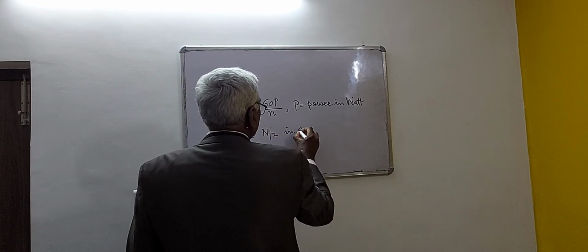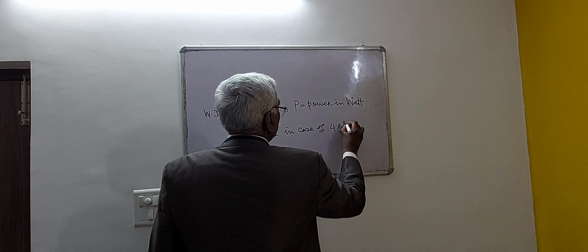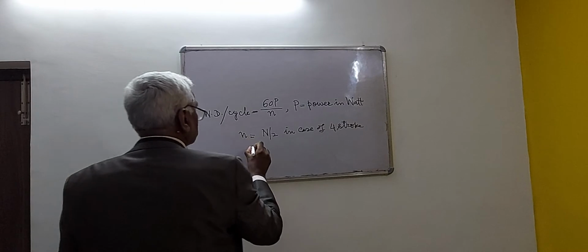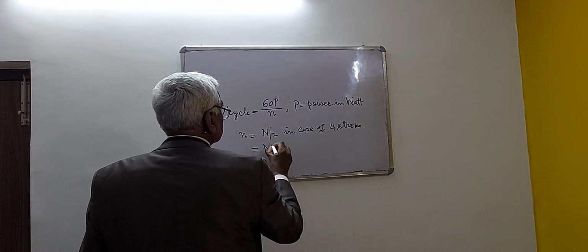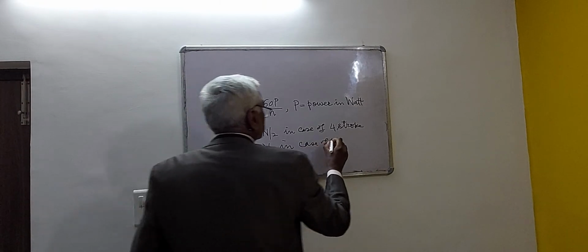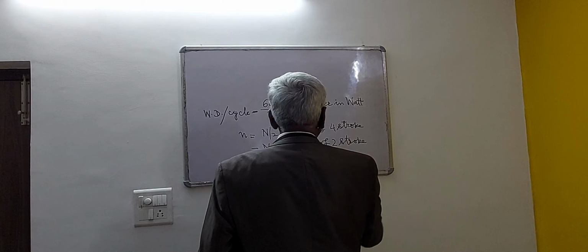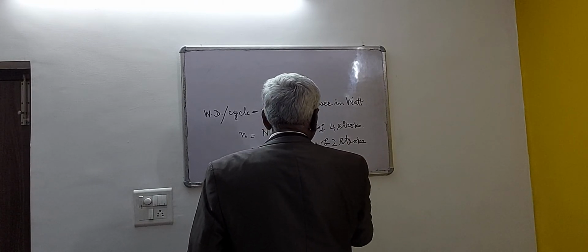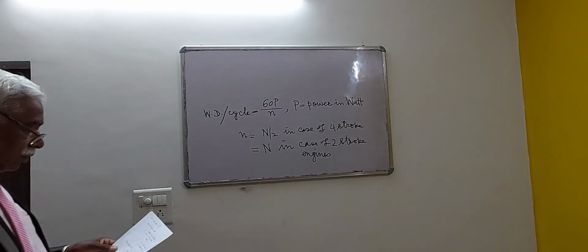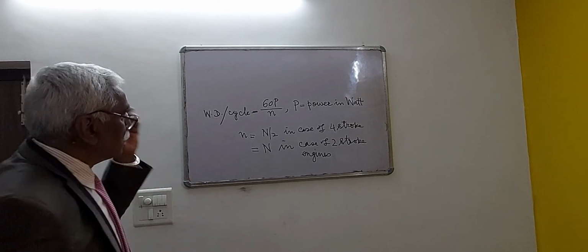in case of 4-stroke engines, and it is equal to N in case of 2-stroke engines. You should remember these relations. Here N is the speed of the flywheel in RPM.